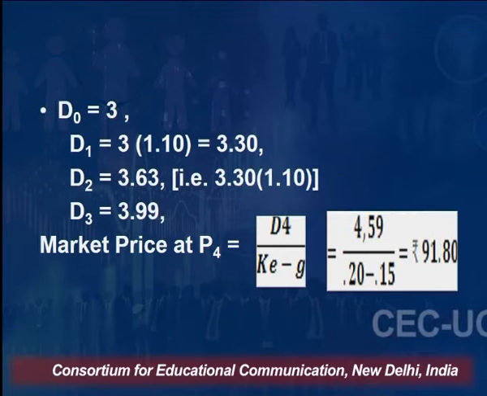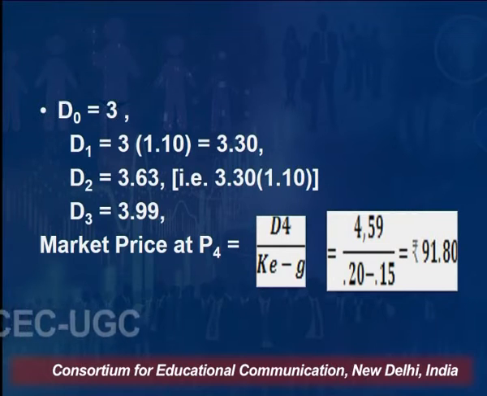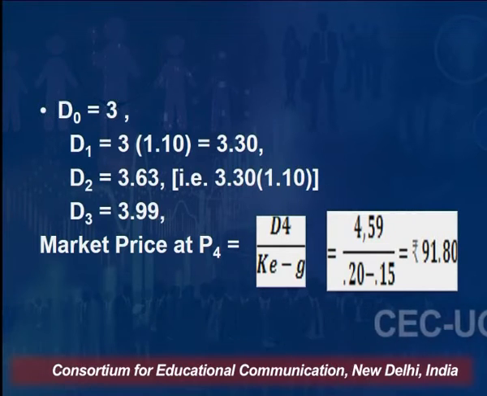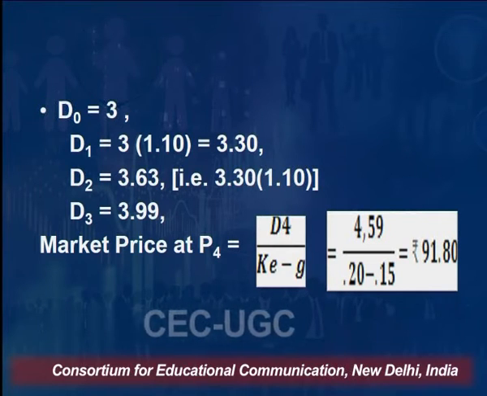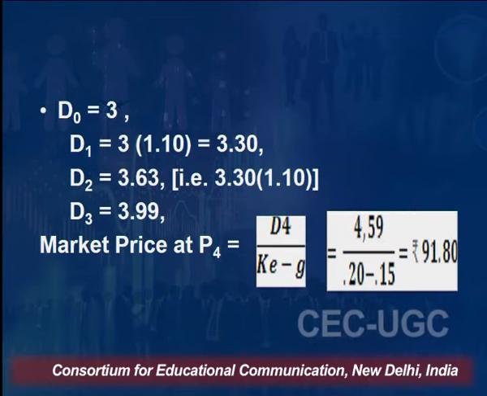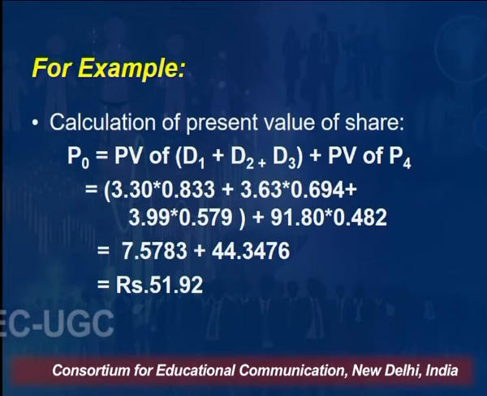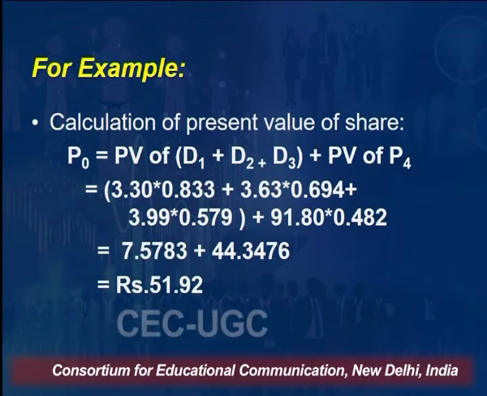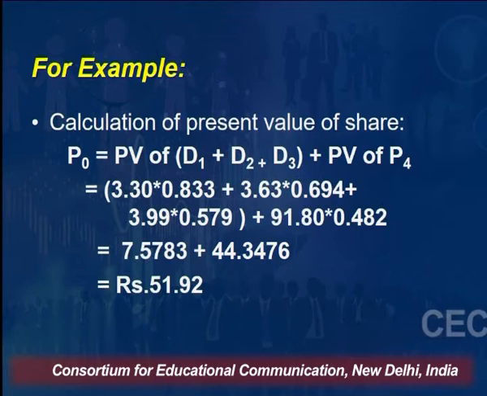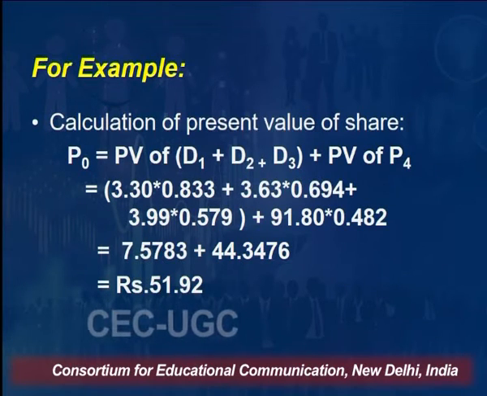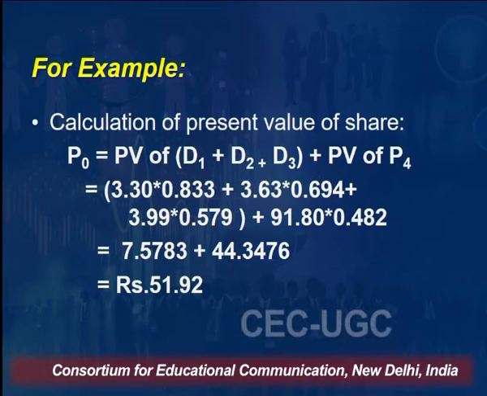P0 means at present what should be the price, what should be the true value of the share? In that case, I have to calculate the present value, P0. And for calculating P0, the simple way is to calculate the present value of the stream of dividend income which you will earn in the first 3 years, that is D1, D2, D3, plus the present value of the price at the end of the fourth year. That will become your P0.